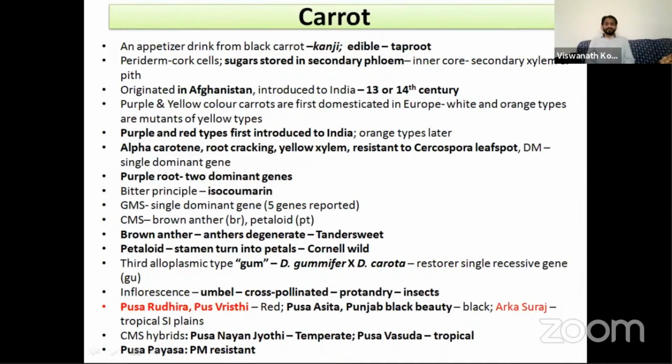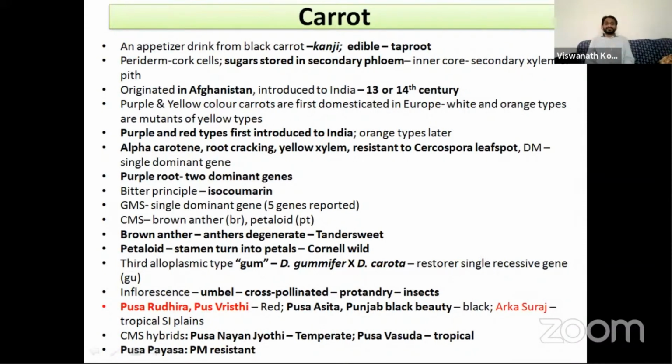This was also one of the previous questions. Here the edible portion is the taproot. In case of radish, the swollen roots are primary roots, secondary roots, and hypocotyl. In case of turnip, the swollen part is the hypocotyl. In case of carrot, the swollen part is the taproot.